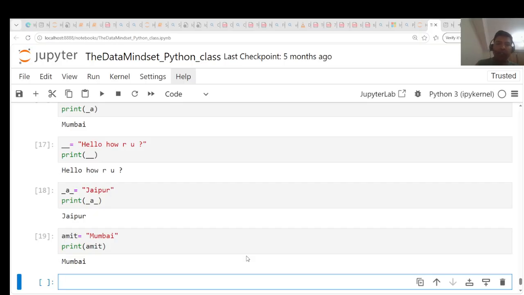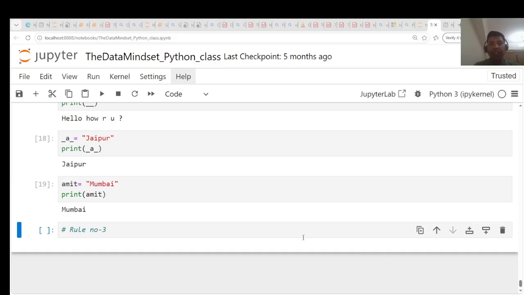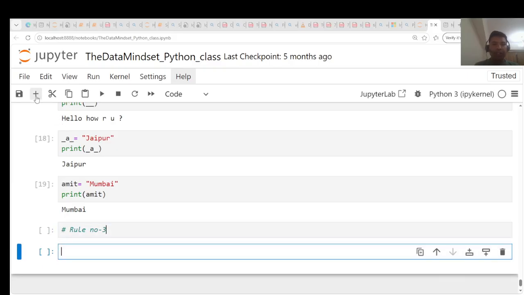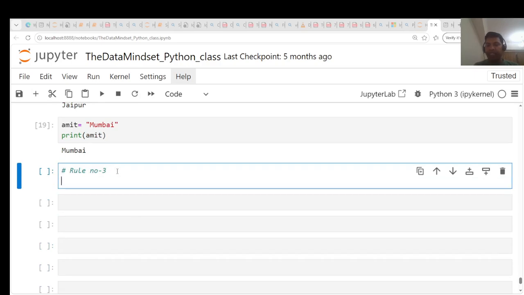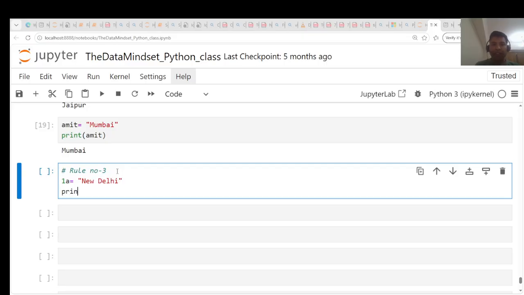Now come back to rule number 3. Rule number 3 says we cannot initiate a variable by using a number. So let's say this time I'm using 1a is equal to New Delhi, and I try to print 1a and execute it.